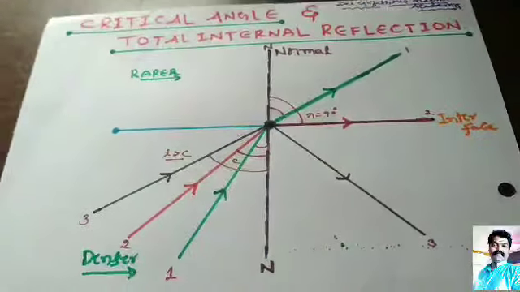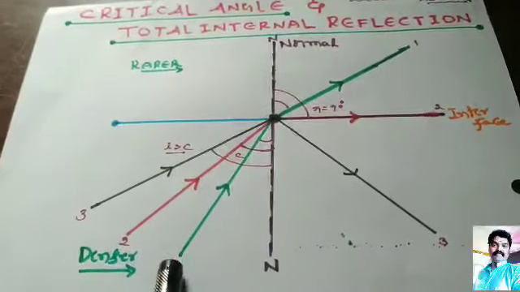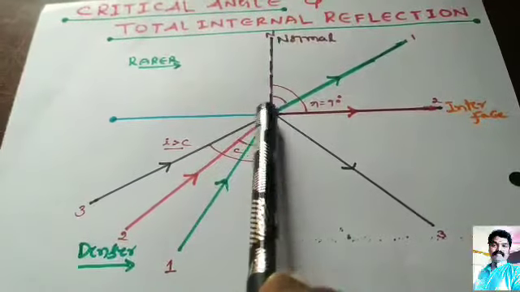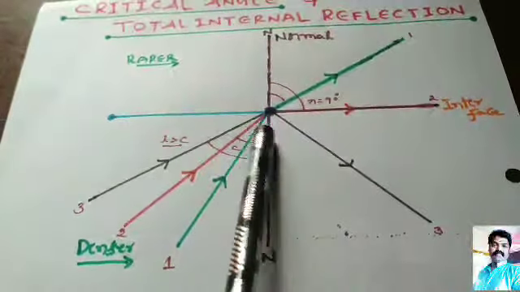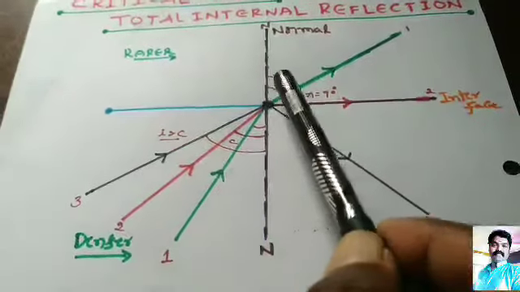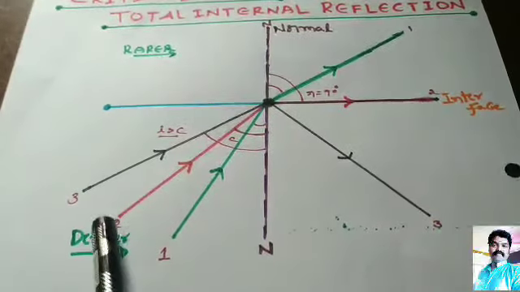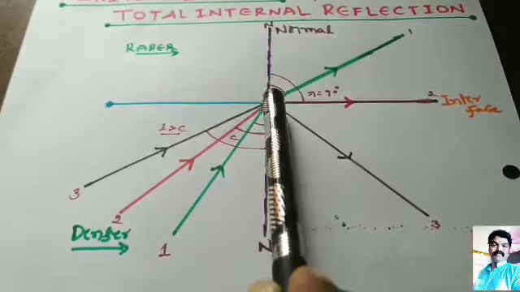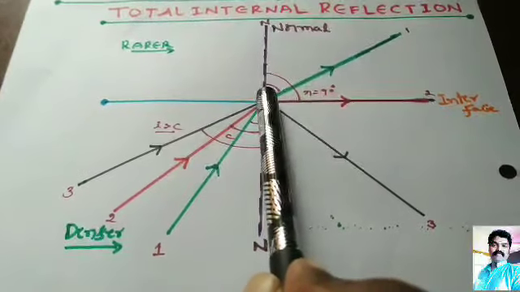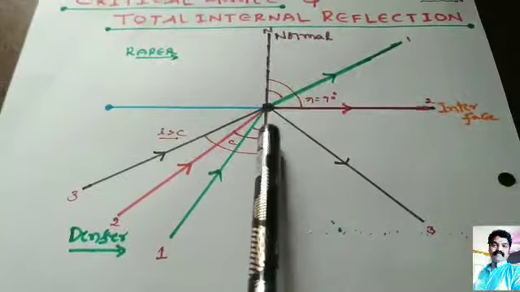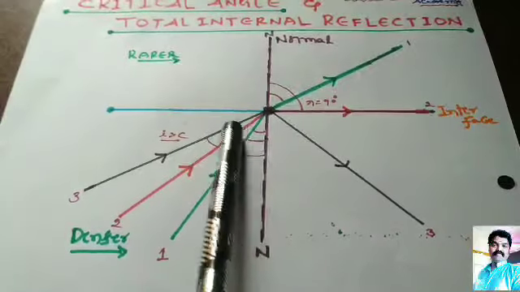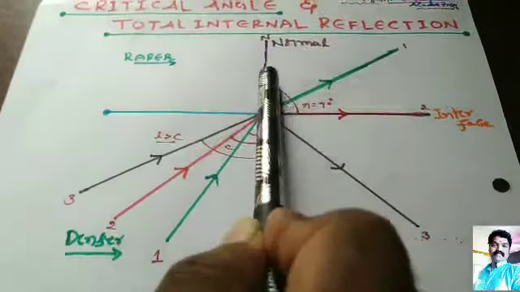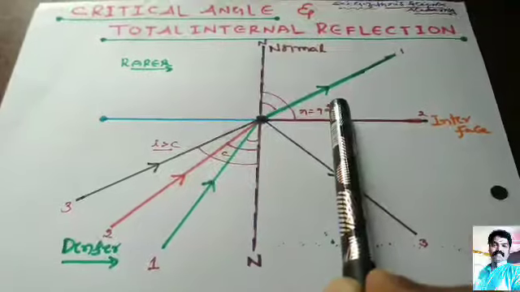Now let us discuss the conditions of total internal reflection. See here, this is the first ray, the incident ray and the refracted ray. In the first one, this is the angle of incidence and this is the angle of refraction. In the second one, this is the incident ray, and here the ray grazes the interface. This angle is called the critical angle, and R is 90.